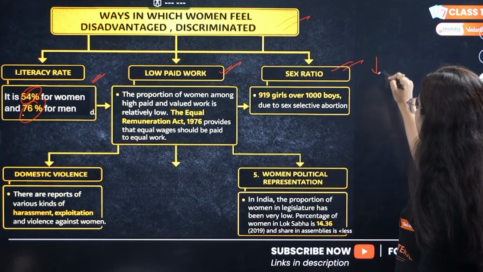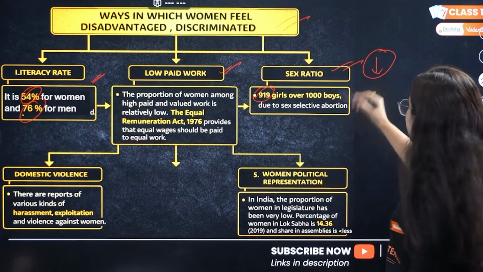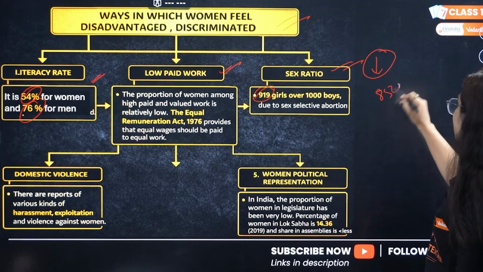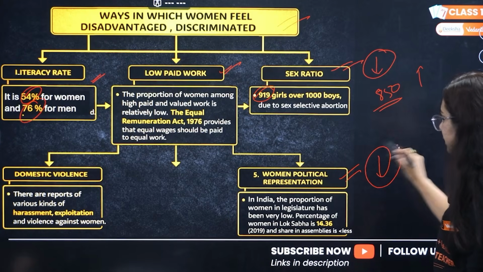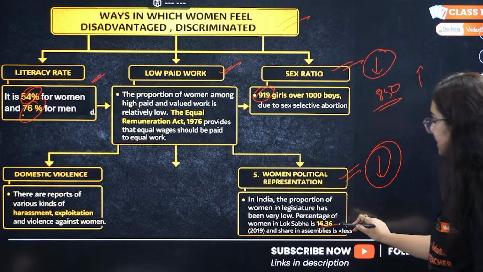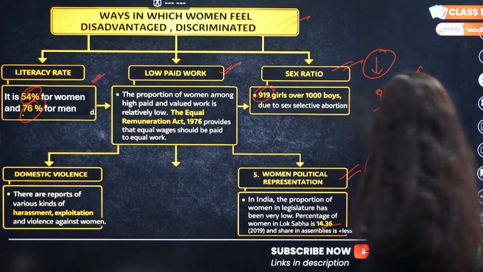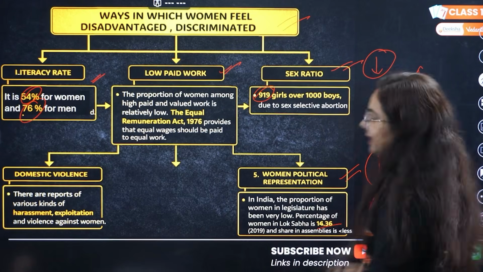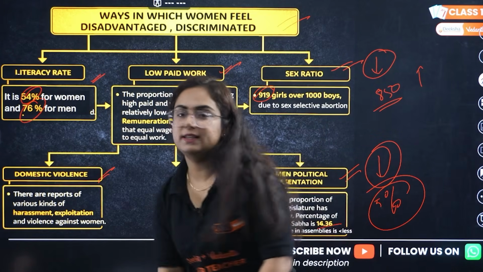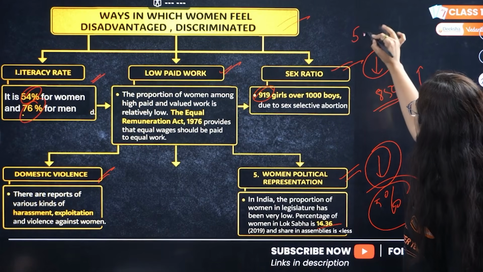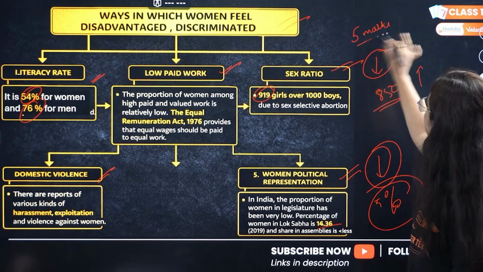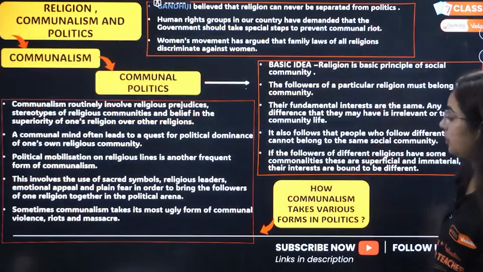Sex ratio, very low, 919, even in some areas less than 850. Political representation, very, very low, 14.36% in parliament, less than 5% in the state legislative assemblies. Domestic violence. So 5 points, how many marks? 5 marks, get it?